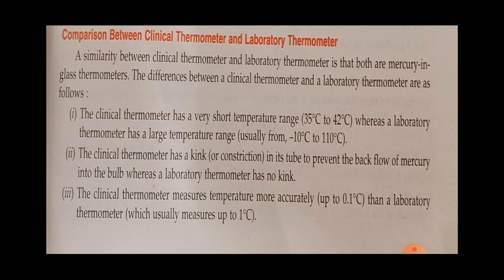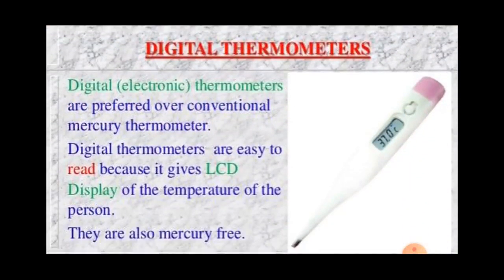Understood? This is all about the clinical thermometer and the laboratory thermometer. The clinical thermometer is the type we use to measure body temperature, and the laboratory thermometer is used in the lab.